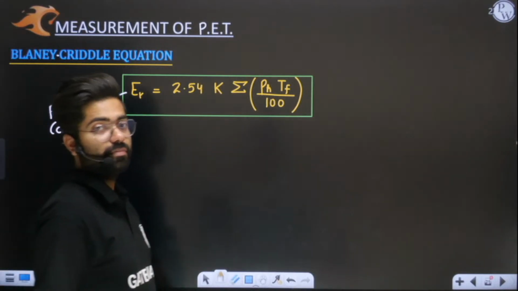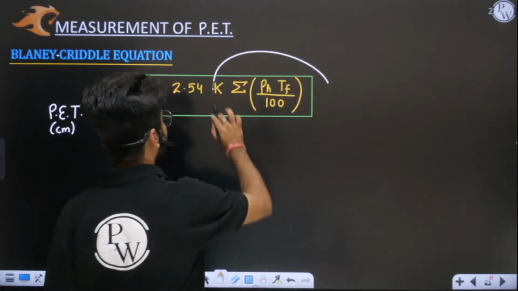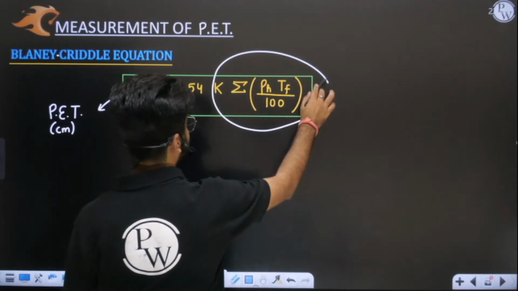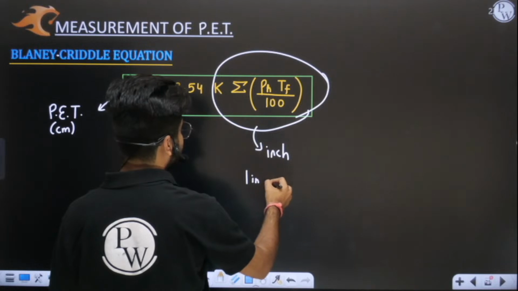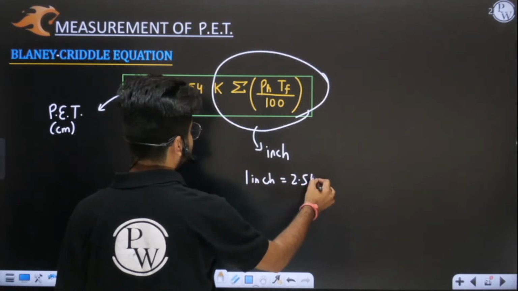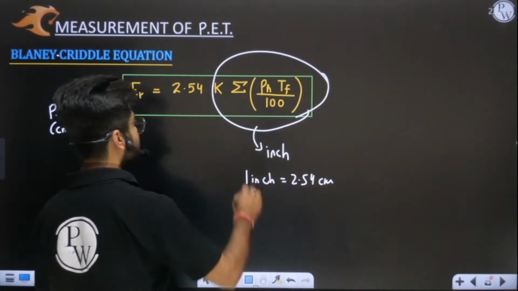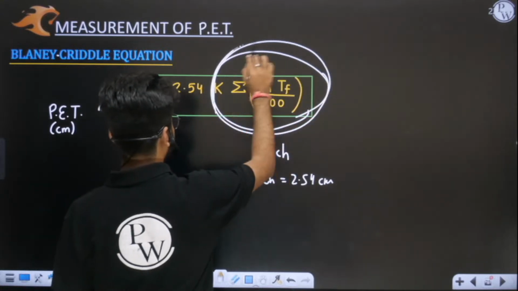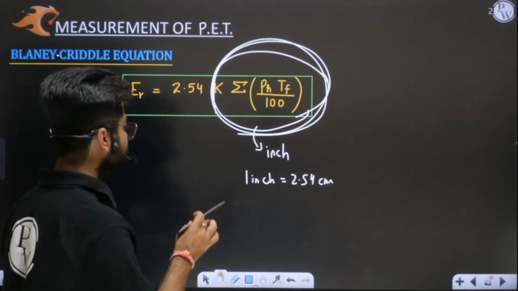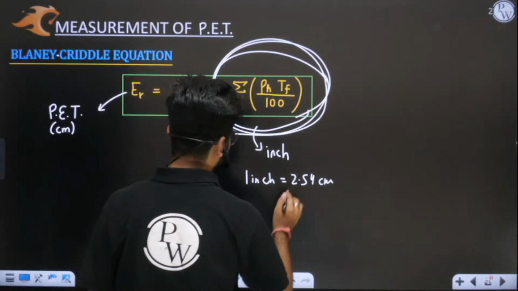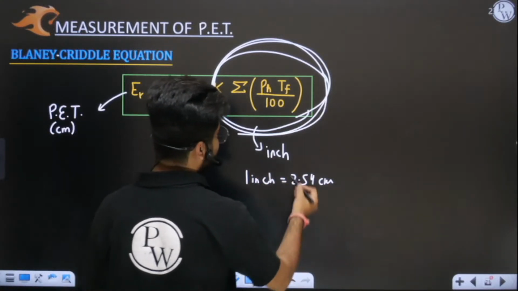One thing you have to understand, this will give you potential evapotranspiration in inches, and you know 1 inch is equal to 2.54 centimeter. So if you want to convert inch into centimeter, you have to multiply it by 2.54.